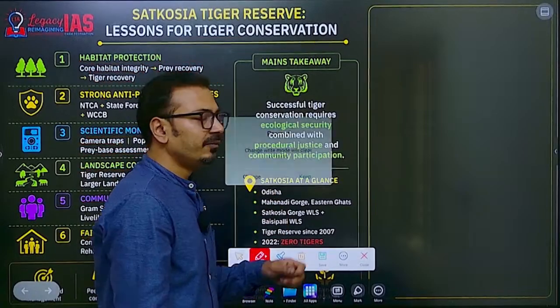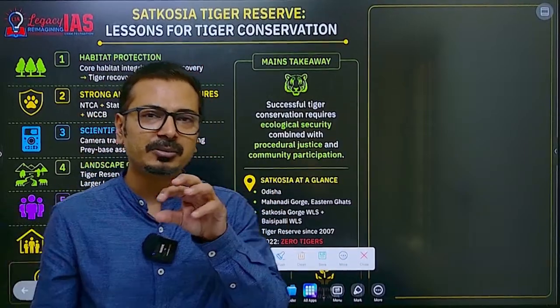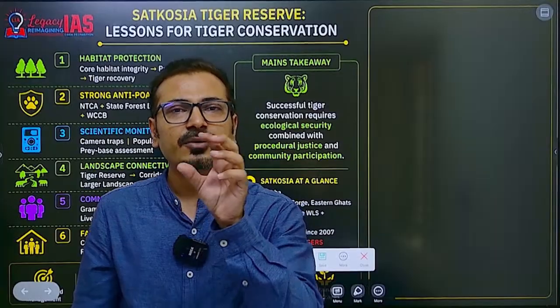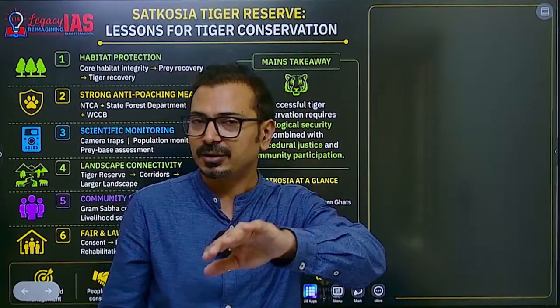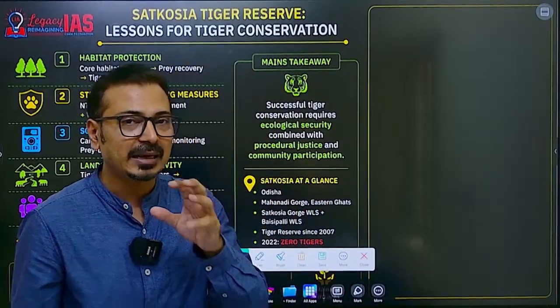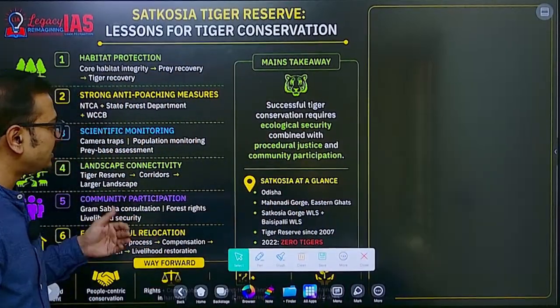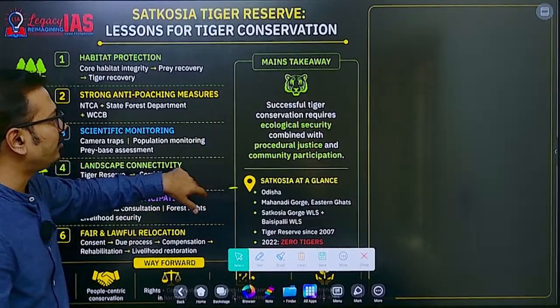Whenever there is a problem related to conservation versus rights, we should be balancing. ठीक है, इसी वजह से इस बार एथिक्स में भी बहुत सारे क्वेश्चन आए थे, and that's why balanced approach, how we can balance that, and the scientific management of all that tiger habitat should be ensured.